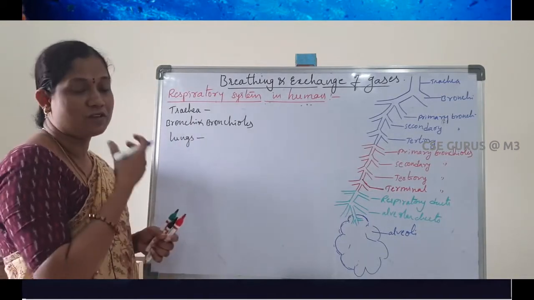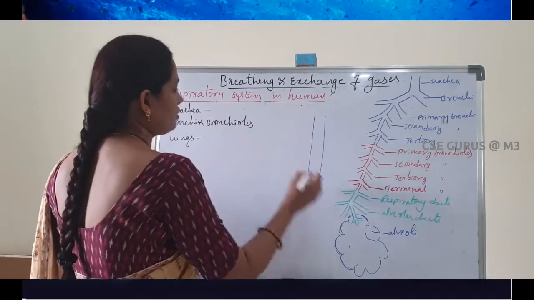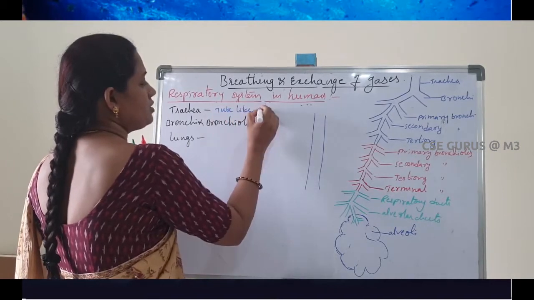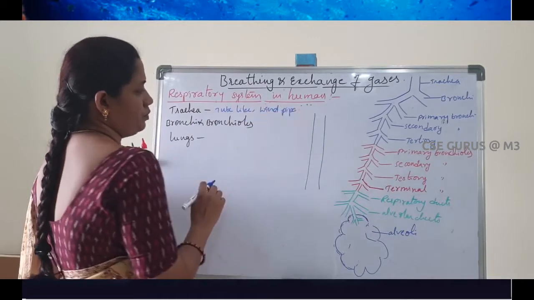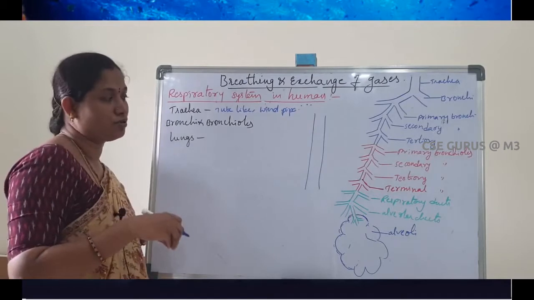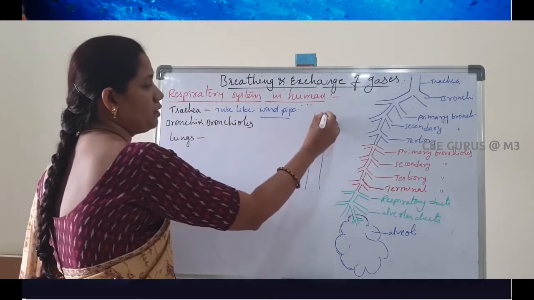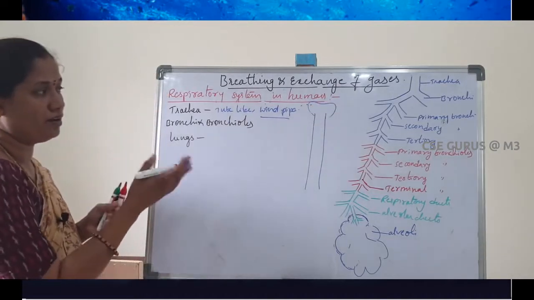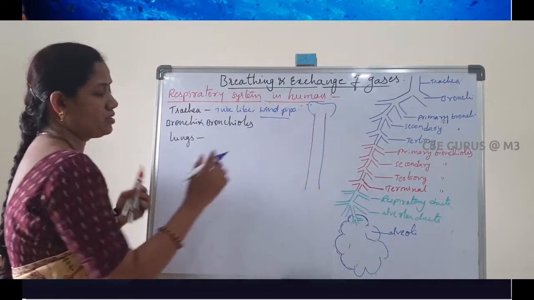So trachea is present on the ventral side. It is a tube-like structure, and it is also called windpipe. Air enters inside through this tube-like structure, so that's why this is called windpipe. Here in the anterior region, the larynx is present. Already we have finished about larynx. So this is a tube-like structure.